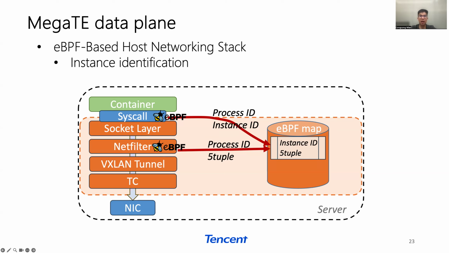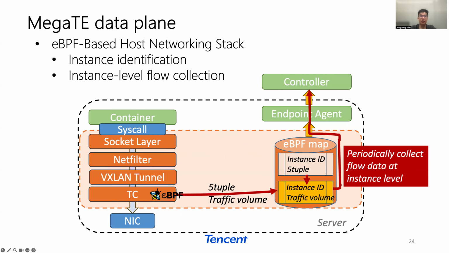With this information, each 5-tuple item of a packet will be accurately mapped to its originating virtual instance. We then attach the eBPF program at the traffic control hook to collect the traffic volume of each 5-tuple based on the map of instance ID and 5-tuples stored in the map. The endpoint agent will periodically initiate a user space process to collect flow data. In this way, we can achieve flow collection at the instance level.